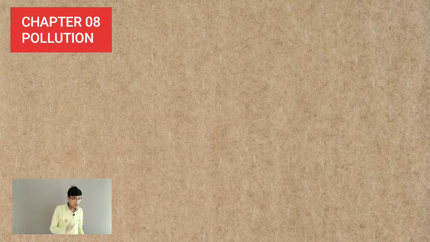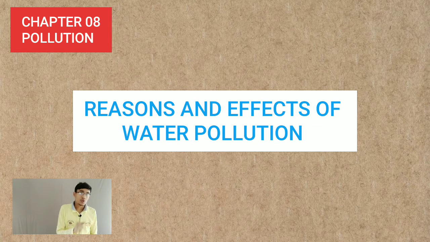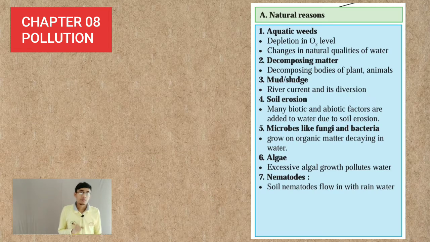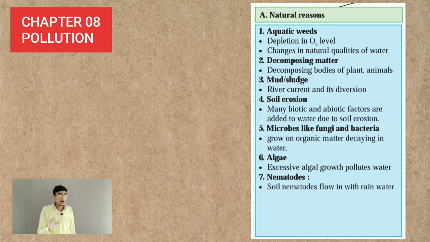In this particular lesson, we are going to study the reasons for water pollution and the effects of water pollution. The reasons are categorized in two categories: natural reasons and artificial reasons. We will be studying the natural reasons behind water pollution and the artificial reasons behind water pollution. There are almost 7 natural reasons enlisted in your textbook.